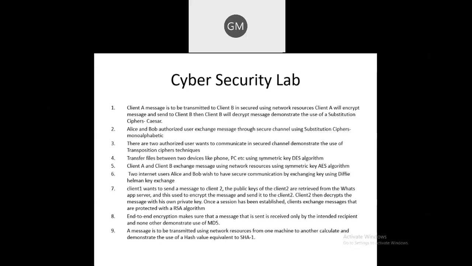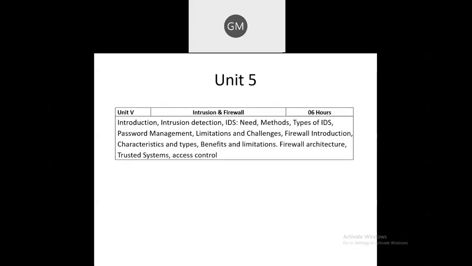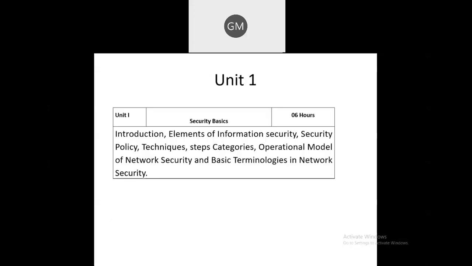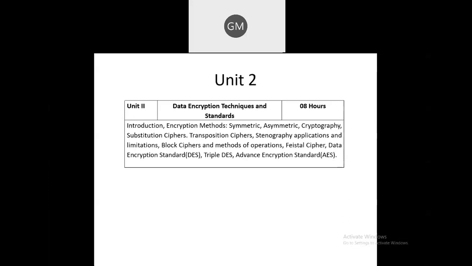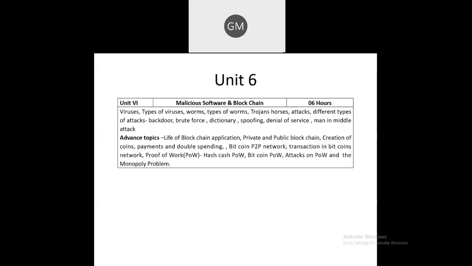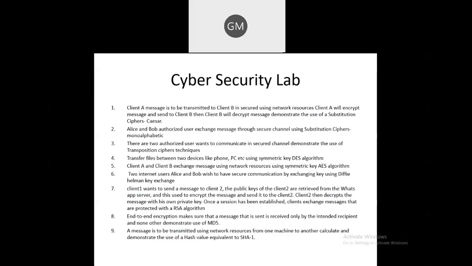substitution cipher. So here, as I told you, in this second unit, you have this concept of substitution cipher algorithm. Here, in the first assignment, you have to implement that substitution cipher algorithm. Okay. In the second assignment, Alice and Bob, the two parties, one is the sender and another is the receiver.